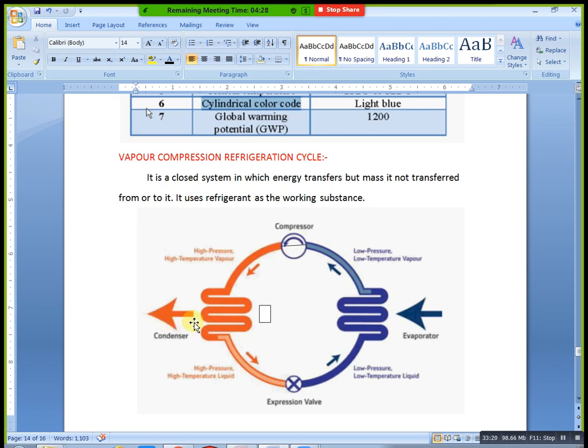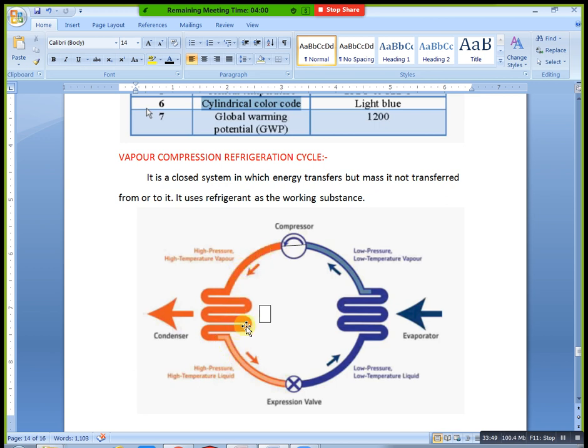Just see here, high temperature and high pressure vapor comes here. By using the condenser we convert it into high pressure and high temperature liquid. Here we have shaded it also. Here it is totally orange, and here we have another color, the liquid condition. Just see, liquid is coming here.